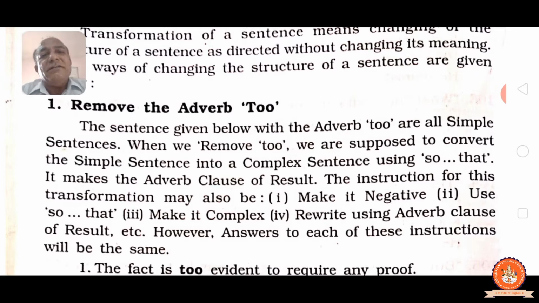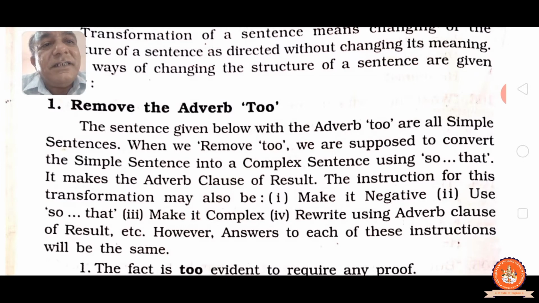Four instructions are given, but we have to make only one way: cut too and we have to use so that. However, the answer to each of these instructions will be the same.